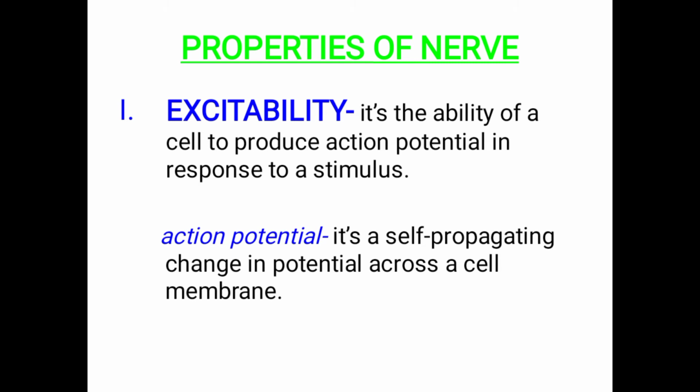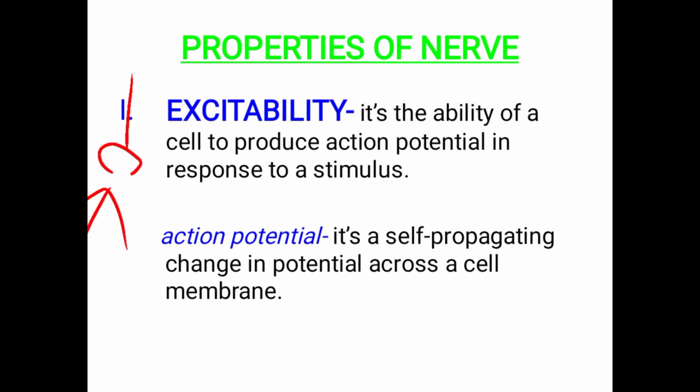So if adequate strength is applied, the neurons get stimulated. Suppose this is a stimulus and this is a neuron.